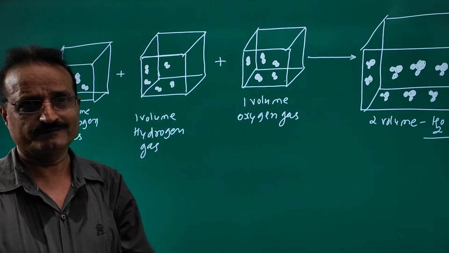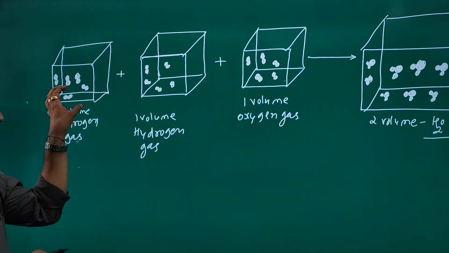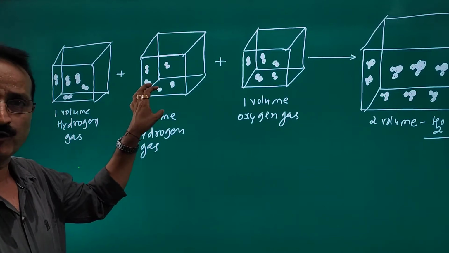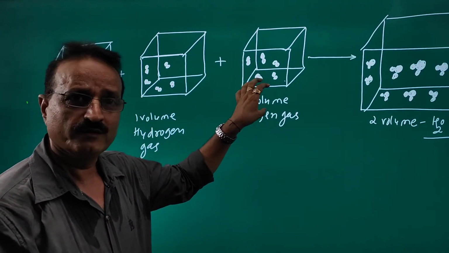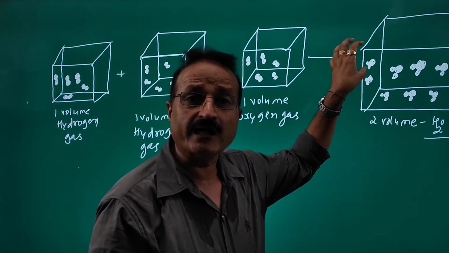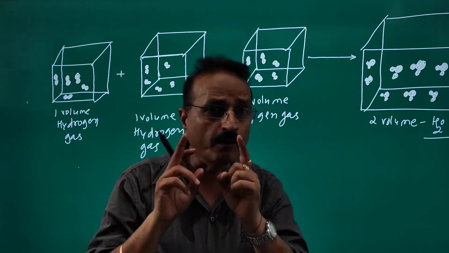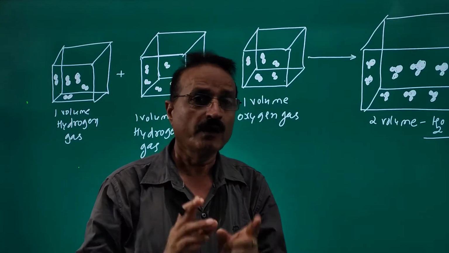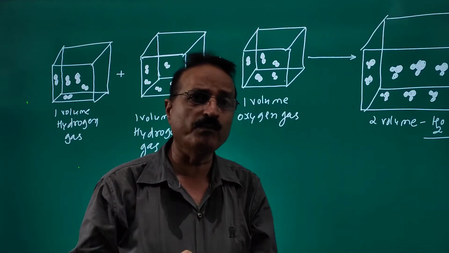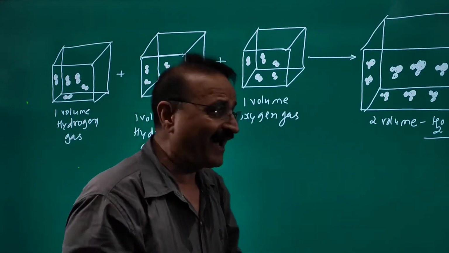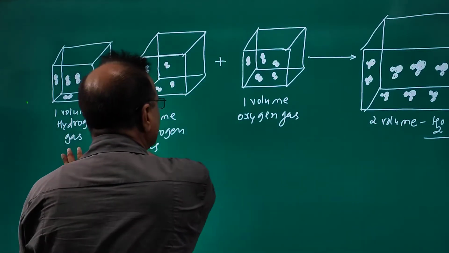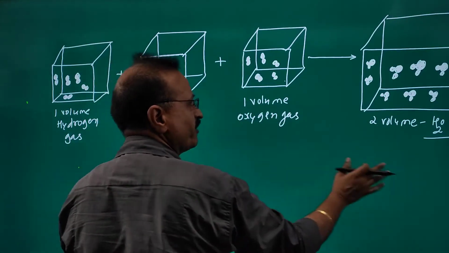What is the difference? Here this is a diatomic molecule. This is a diatomic molecule. This is a diatomic molecule. This is a triatomic or polyatomic molecule. The number of dots, or number of atoms, is equal in all three of these.